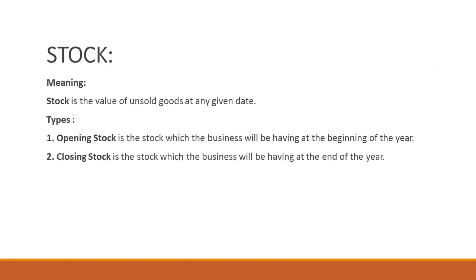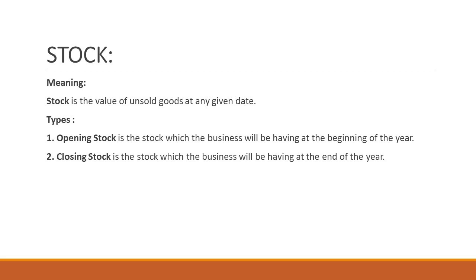So we all know about goods. We will sell them, and there will be some goods remaining which are unsold at any given date. So they are called stock. Stock is the value of unsold goods at any given date.